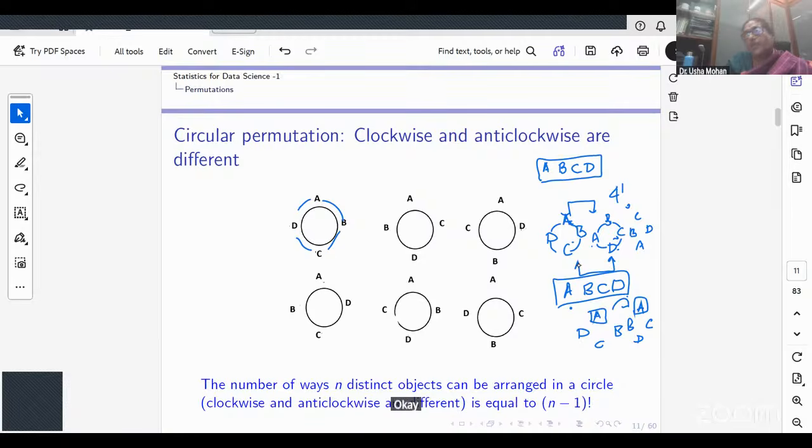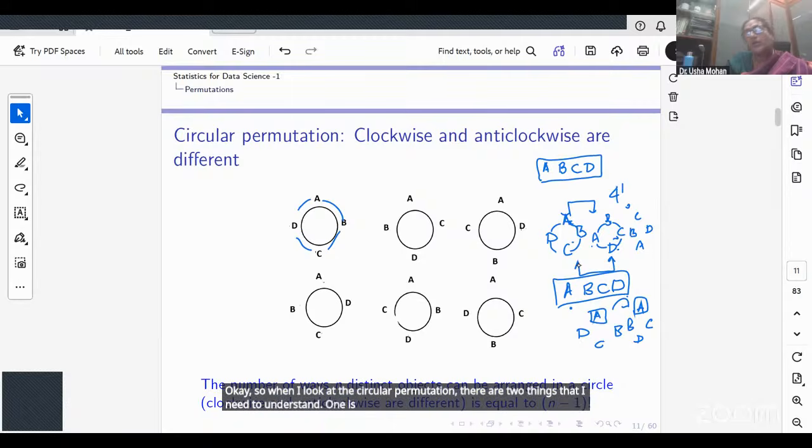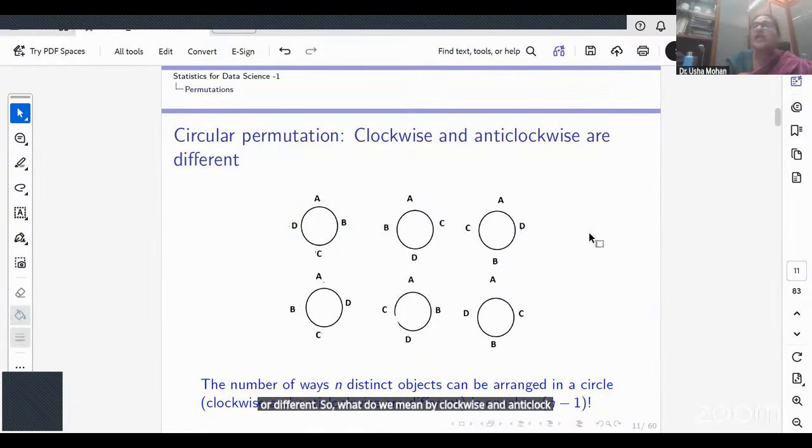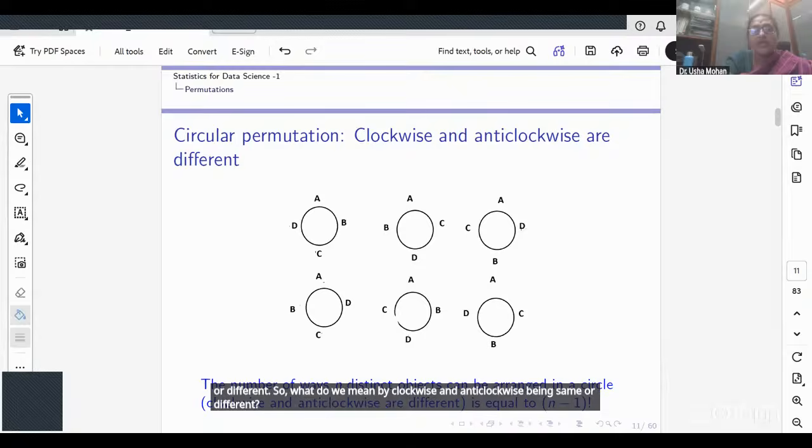When I look at circular permutation, there are two things that I need to understand. One is whether the clockwise and anti-clockwise are the same or different. So what do we mean by clockwise and anti-clockwise being the same or different? Now look at this.